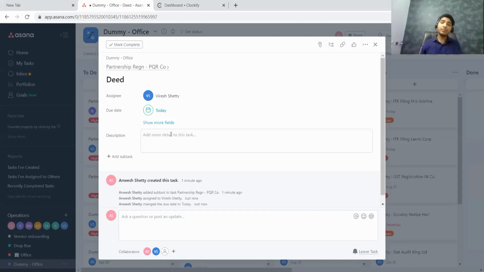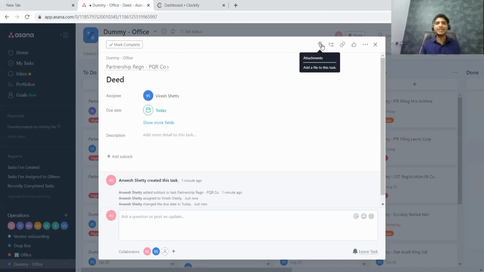Now, can I have a subtask inside a subtask? Answer is yes. As far as creating subtasks, it is endless. You can create as many subtasks as you want. And again, inside that particular subtask, if I want to attach a file, I can do that as well. So this is how I can create a task in Asana.